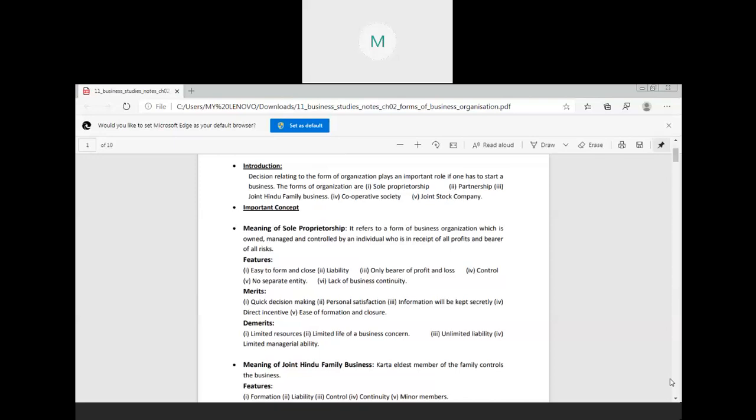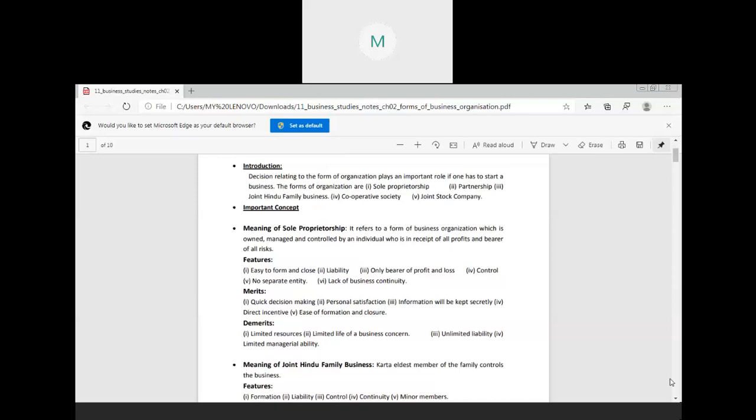Okay. Now we move to the features of sole proprietorship business. So the first feature of sole proprietorship business is easy to form and close. Means we can easily start a sole proprietorship business and we can easily close it. There are very few legal formalities to be fulfilled for starting it. Like if you want to start, say, a general store, you don't need any license or any permission from any government office. It is your wish, you can start it anywhere, anytime.